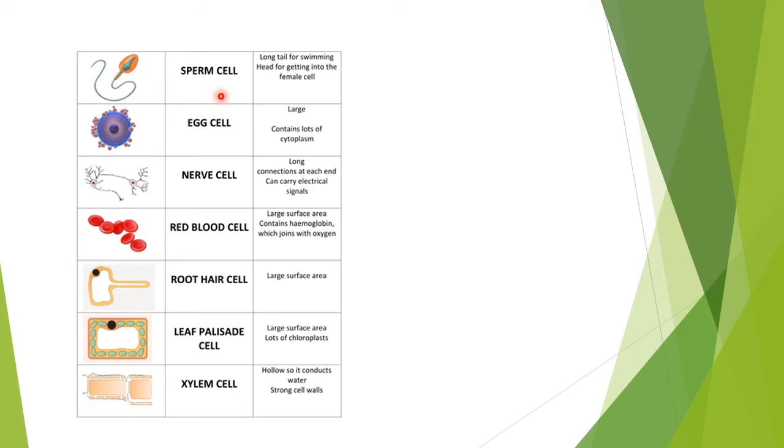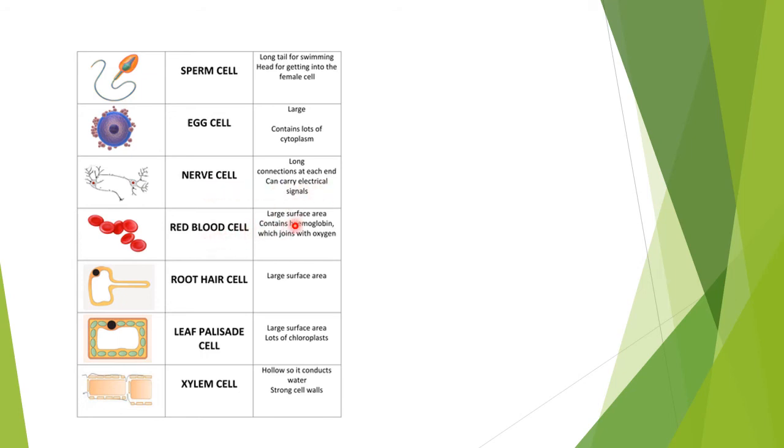For example, sperm cells. What is a sperm cell? It has a long tail for swimming, for getting into the female cell. The sperm cell needs to get into the female cell. Egg cell contains a lot of cytoplasm. Nerve cell has long connections at each end and can carry electrical signals. Nerve cells carry the electrical signals.